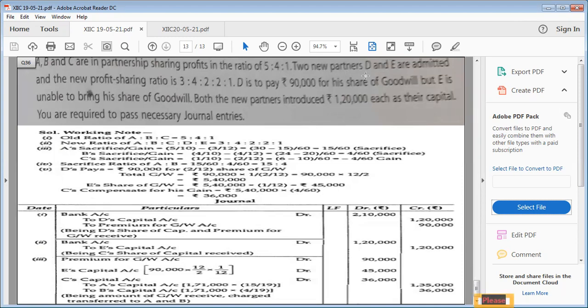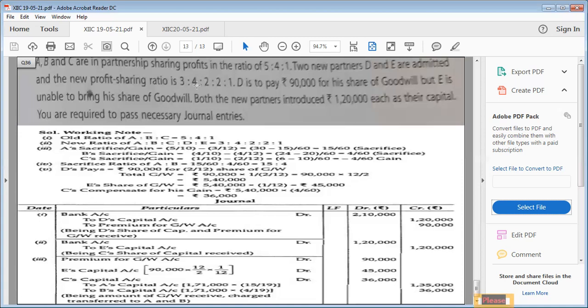Two partners are admitting, D and E. And their new profit sharing ratio is 3:4:2:2:1. So whenever old ratio and new ratio of the old partners is given, we always have to compare. If there is any change in their old ratio and new ratio, it means sacrifice will also change. Now let us do it. Here it is written 5:4:1. Here it is written 3:4:2. It means the ratio is entirely changing.